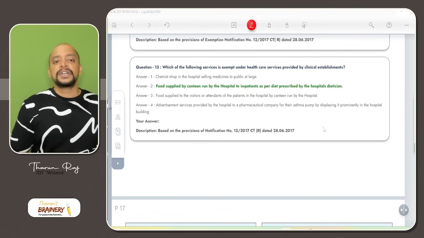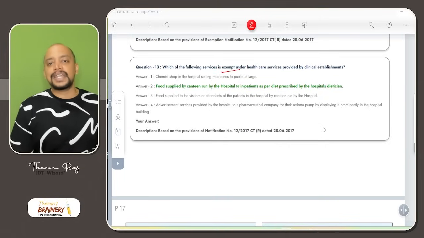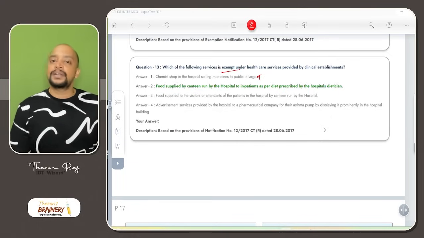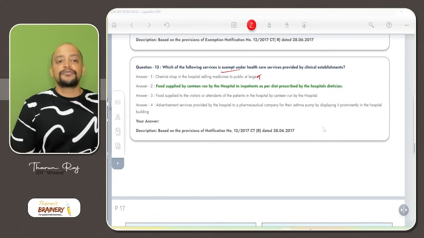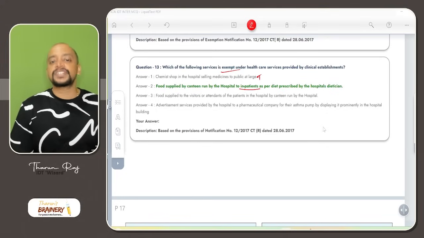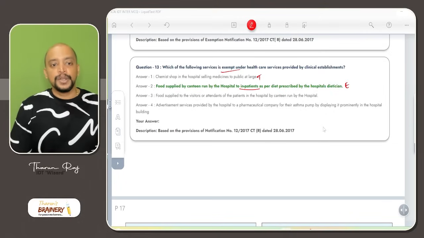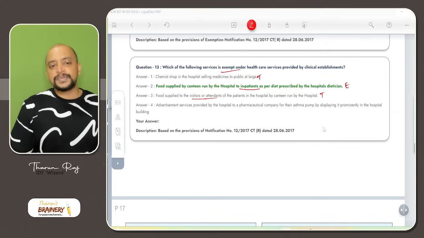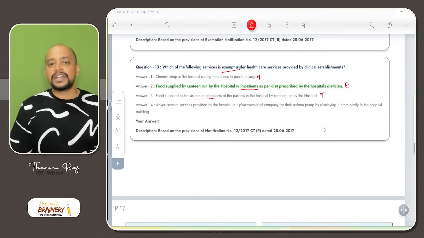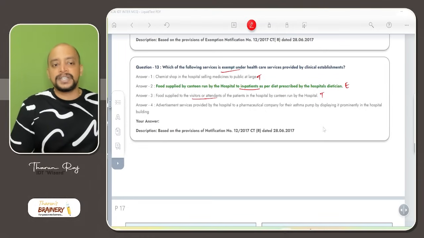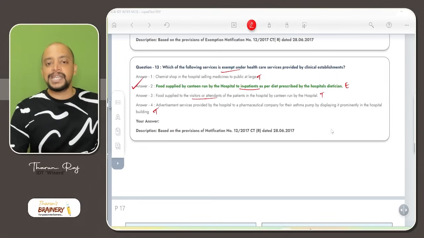Then question number 13, which of the following service is exempt under healthcare services provided by clinical establishments? Chemist shop in the hospital selling medicines to the public at large, taxable. So that will not be coming under healthcare services. Food supplied by canteen run by hospital to inpatients. Inpatients means those who are admitted in the hospital, that will be part of healthcare services and it will be exempted. Food supplied to visitors or attendants, that is not a healthcare service, that will be taxable. Advertisement services provided by hospital to a pharmaceutical company for their asthma pump by displaying it prominently in the hospital, that is not a healthcare service, that will be taxable. So therefore only option B is the correct answer.